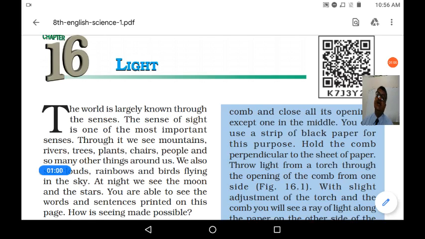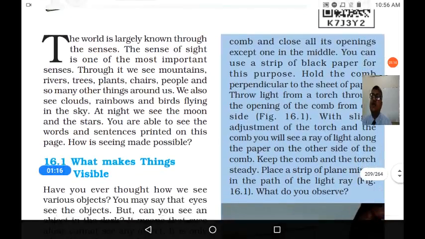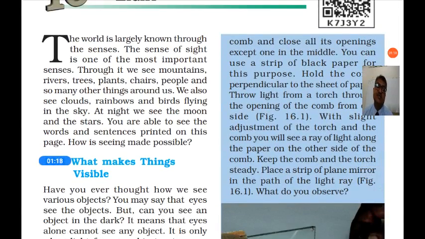So in this way, the senses are important to understand the outer world. If we don't have senses, we cannot see the world or imagine the world. The sense of light is one of the most important senses, the sense of sight. If you can't see anything, you cannot see the world, and it is very difficult for life.